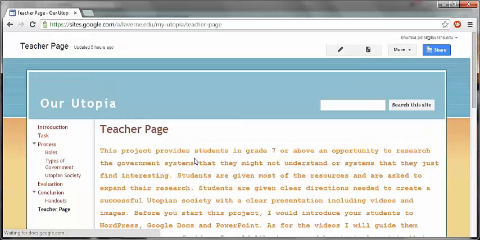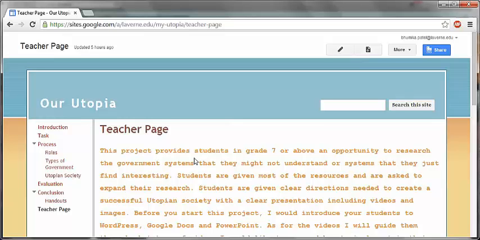The students will be doing multiple things. They will be able to create Google Docs, a WordPress, a PowerPoint. They have to work together to really make this work. And I think that's the most exciting thing for them, that they would be able to create a government or a society or a community that would be their own, without me telling them what I wanted in it, or someone older telling them this is how it should be.